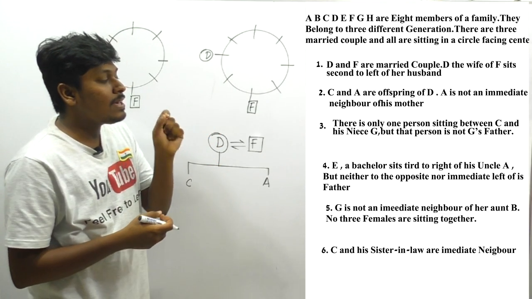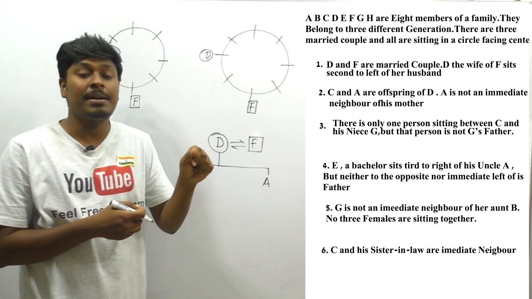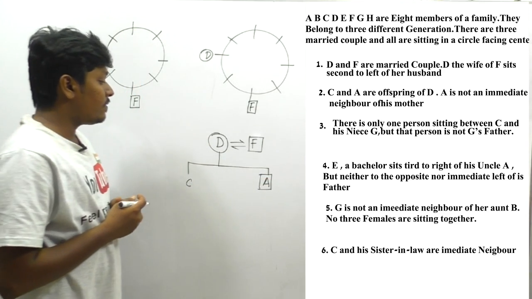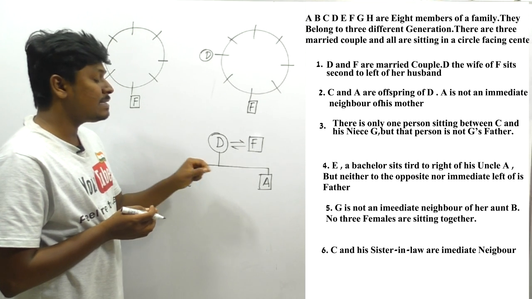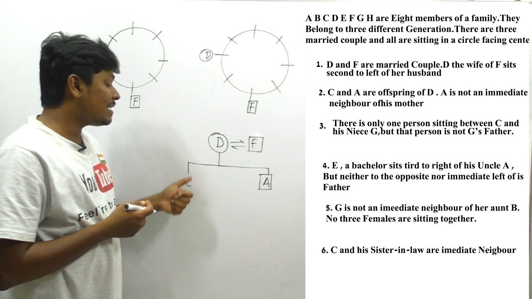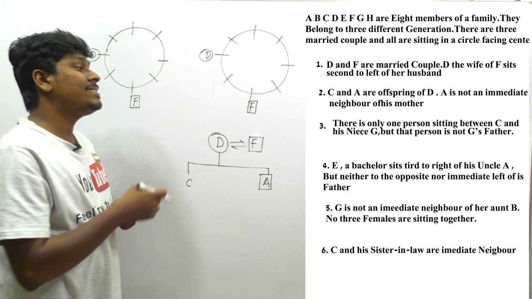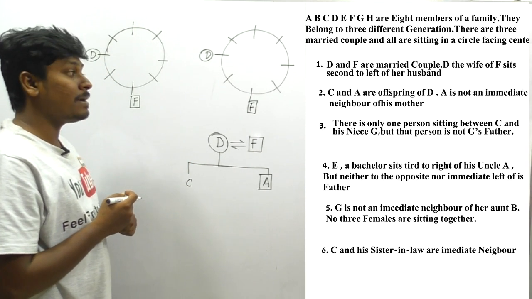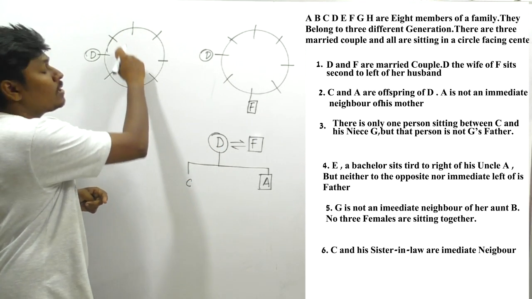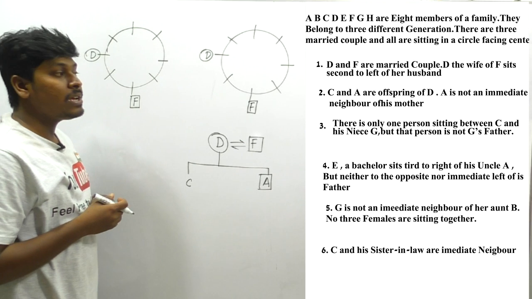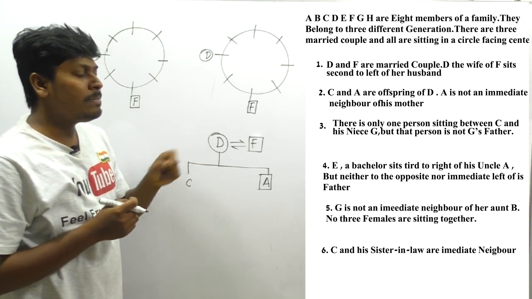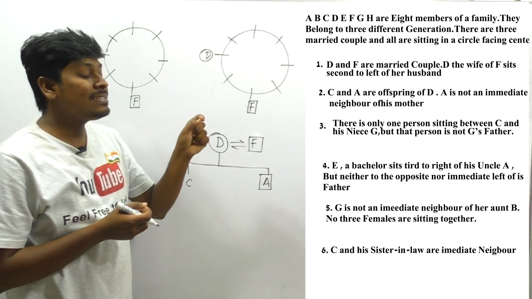Okay, listen carefully. A is not an immediate neighbor of his mother. His mother represents that the person A is a male person, right? And from this point we have noted one thing, that A is a male person and D's offspring. Offspring means they are children. One is C and another person is A, and they have said that A is not an immediate neighbor of his mother. That means A's mother is D, so A should not come here. Similarly A should not come here, right? So D's immediate neighbor A should not come. Okay, let me target the third point. There is only one person sitting between C and his niece G.